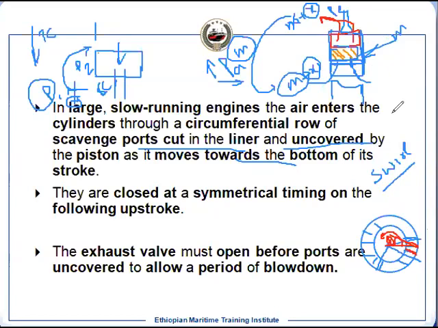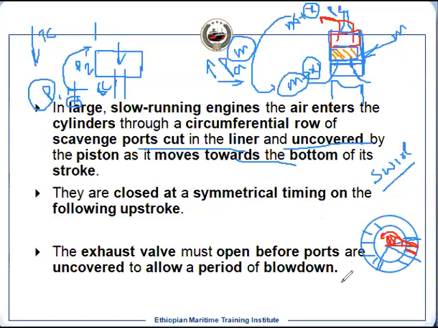The timing of the closing and the opening of the exhaust port will be the same, because the exhaust port location relative to the piston is the same. Whether it is moving upward or downward, it will open and close at the same angle. So it is symmetrical timing. That is the reason the two-stroke engine always has symmetrical timing.